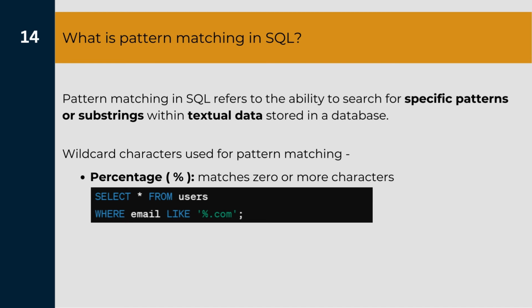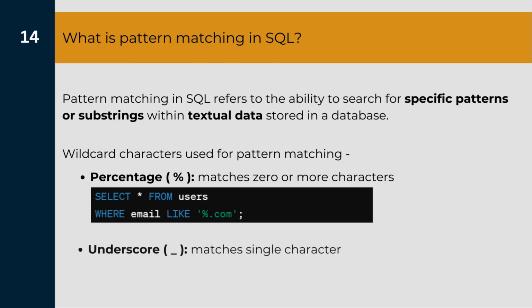Let us consider this example where I need to find the emails which end with the .com value. Now I am not sure how many characters will be there before this .com word, and that is why I can use this percentage character here, which will match any number of characters that are there before this .com word.